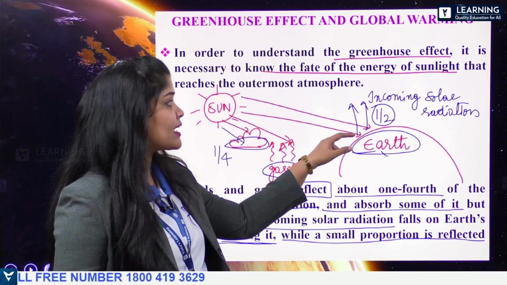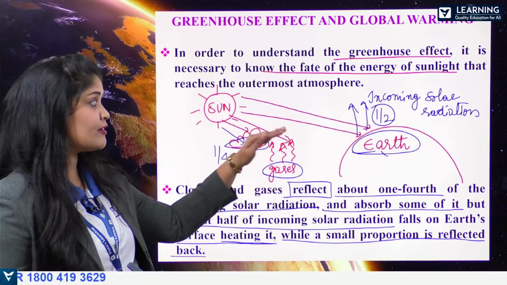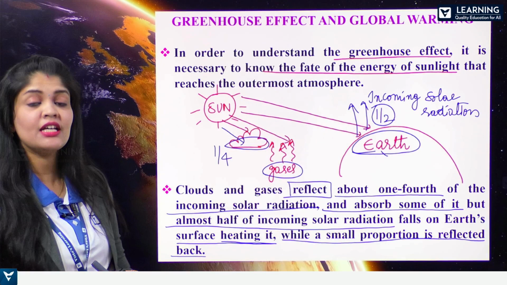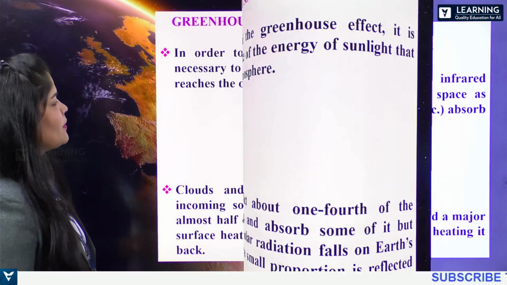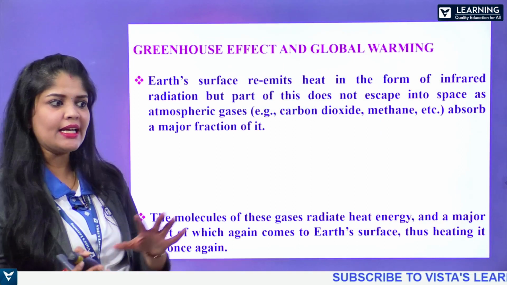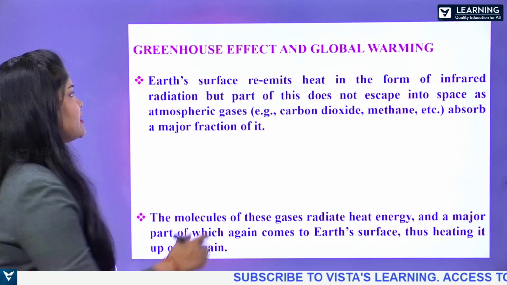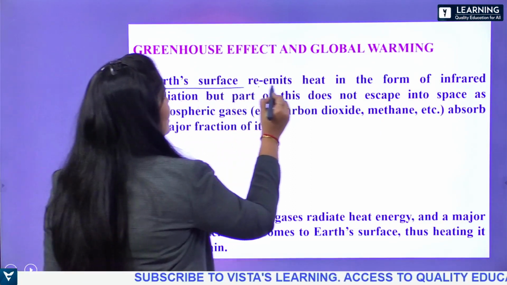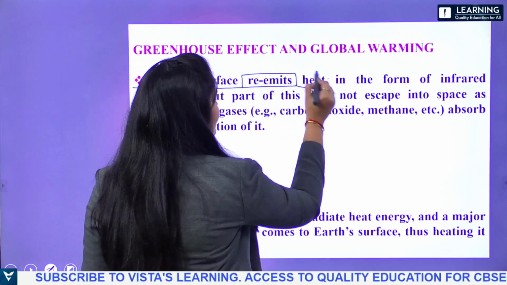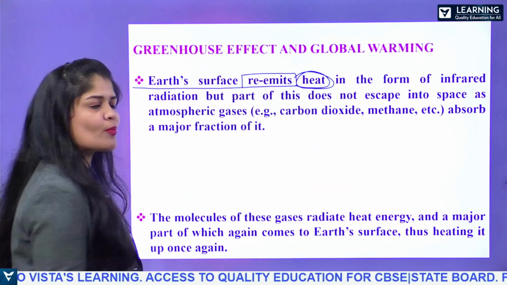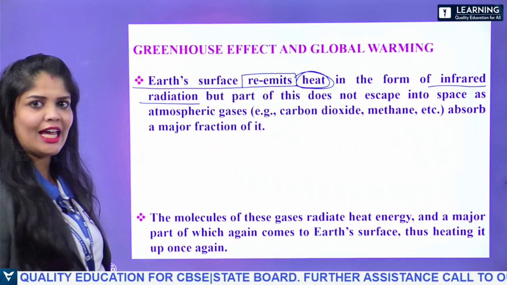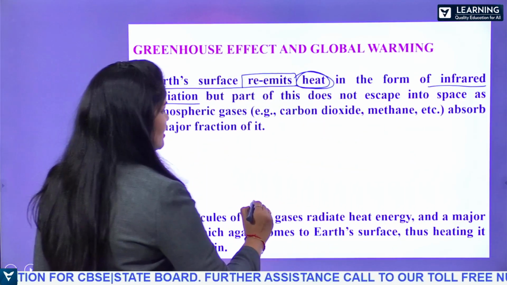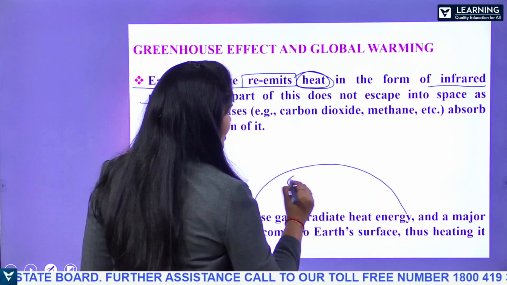This reflection of the solar radiation is in the form of infrared radiation. Let's understand here. The Earth's surface re-emits heat in the form of infrared radiation.